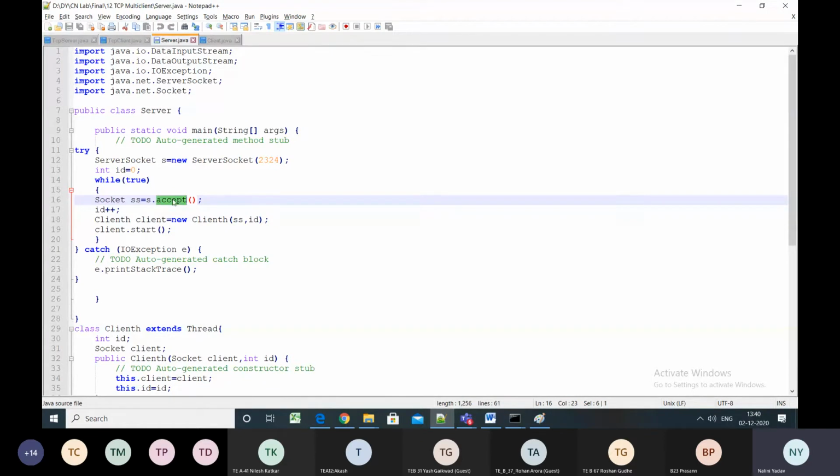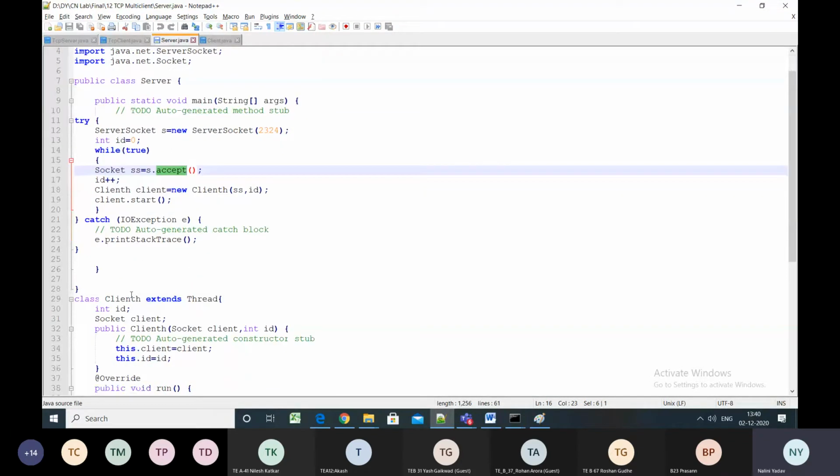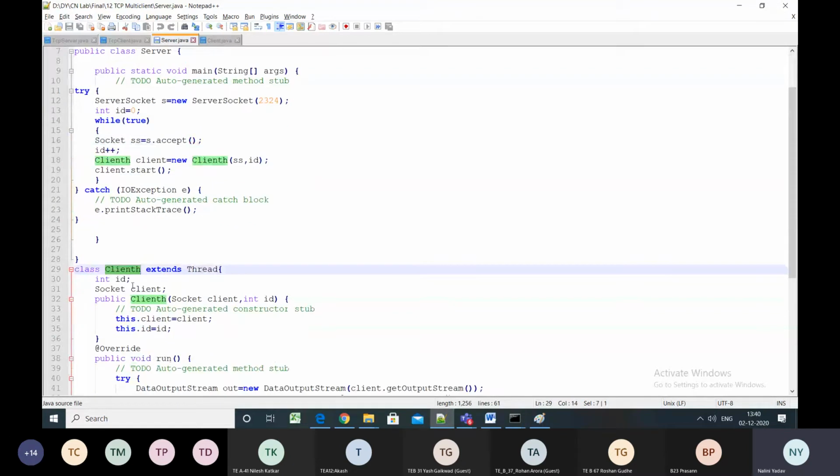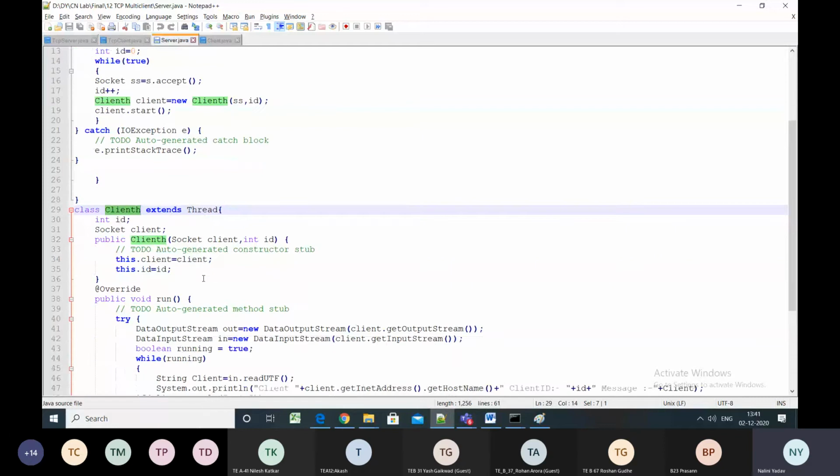So once I get a request from the client, that will be accepted here, and I will be incrementing an identifier saying that okay, one client has been accepted, and I am creating a new client thread with the id. So I'm creating a new object of this client thread class. And what is it doing? It is extending a thread, right?